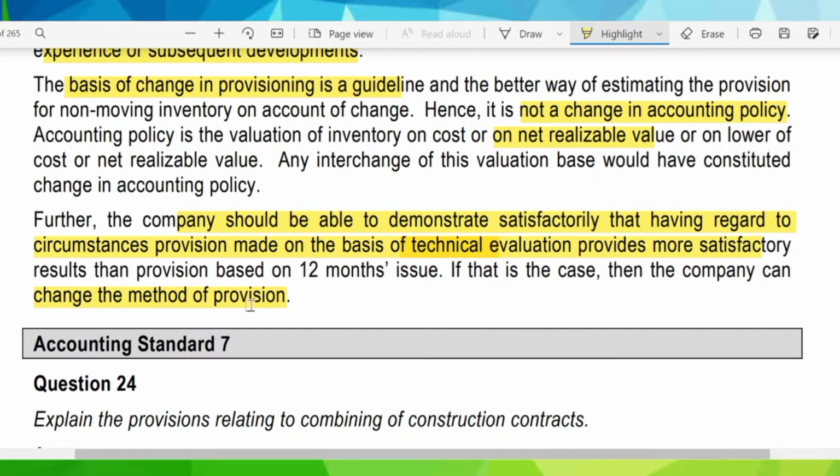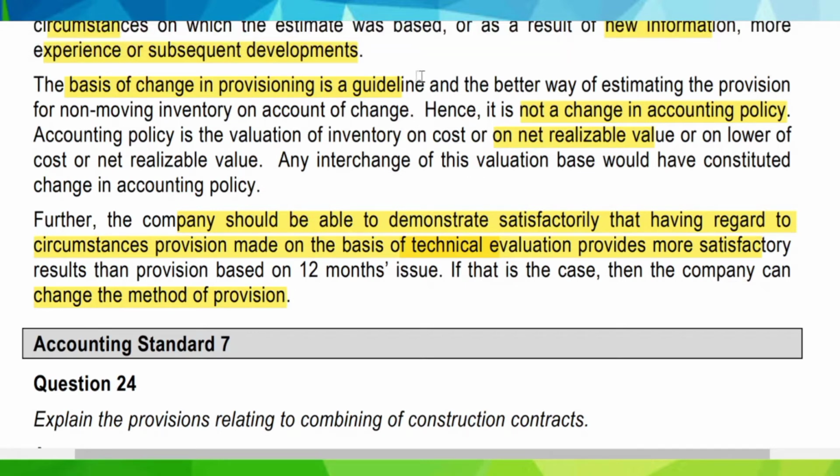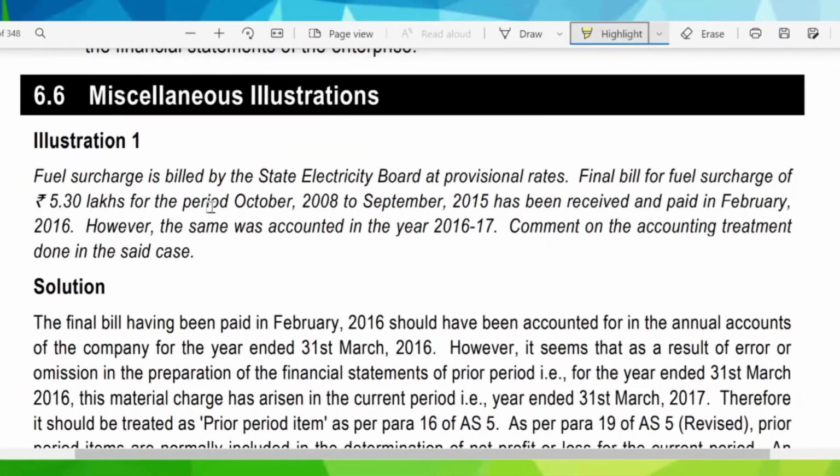So by this, we have completed the practice manual questions of AS 5. Now we will look into the study material illustration. So now let's start with the study material illustrations for AS 5.